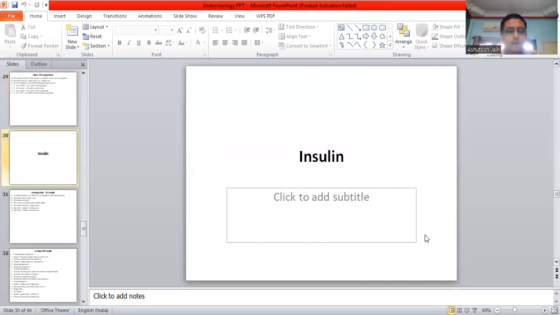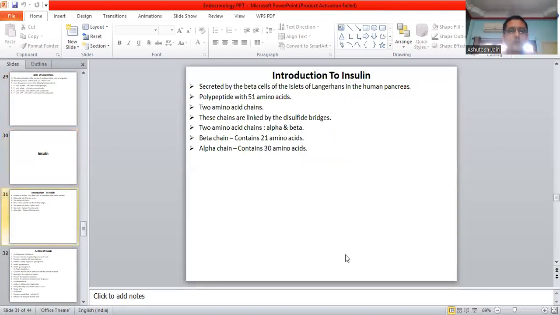Now, we would be studying something about insulin. Moving on forward. Introduction to insulin. Secreted by the beta cells of islets of Langerhans in the human pancreas. It is a polypeptide hormone with 51 amino acids. There are two amino acid chains. These are linked by the disulfide bridges. The amino acid chains are called as the alpha and the beta. Alpha chain contains 30 amino acids. Beta chain contains 21 amino acids.